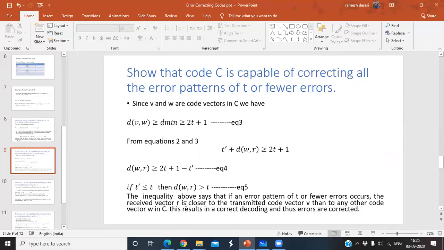Suppose it is closer to any other code vector, listen to my words clearly. Whenever the received code vector is closer to any other code vector, then you can conclude that the received vector is one of the code vectors in that particular code. So the error cannot be corrected.